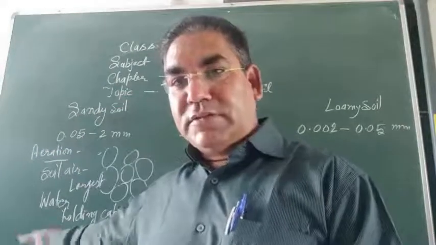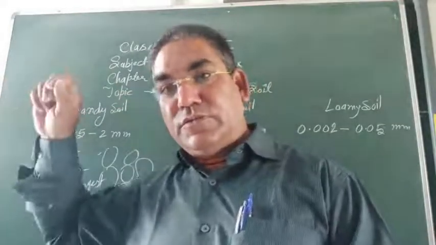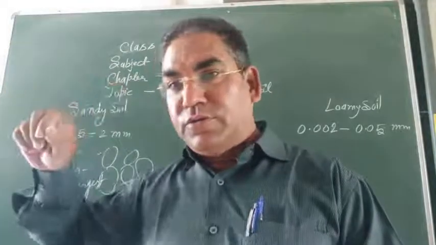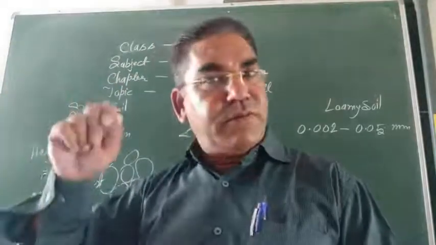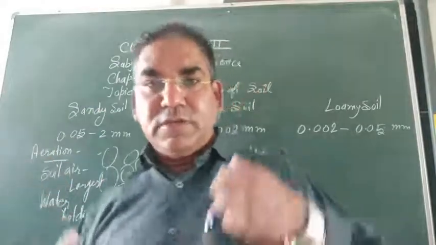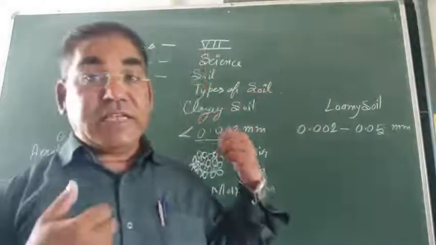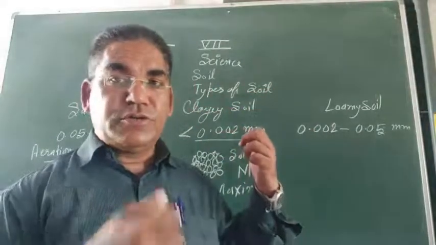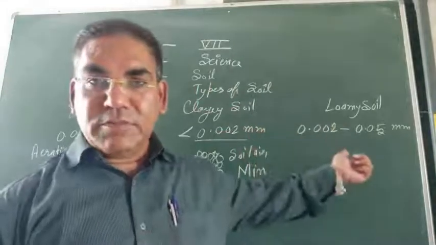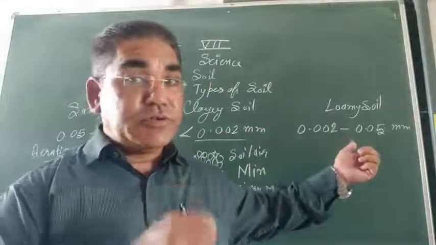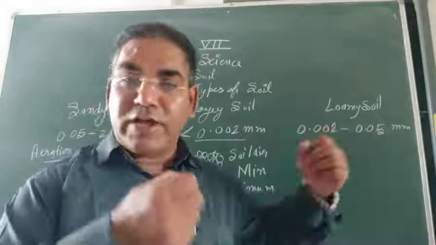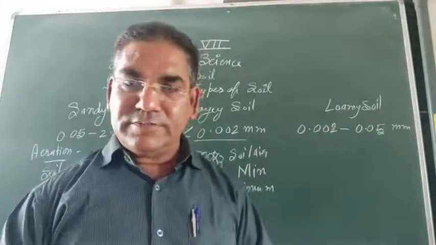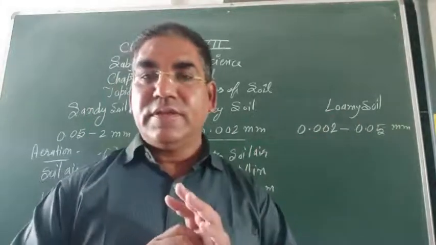Size of particles: 2 millimeter to 0.05 millimeter. Size of particle less than 0.002 millimeter. Size of particle 0.002 to 0.05 millimeter. Got it?